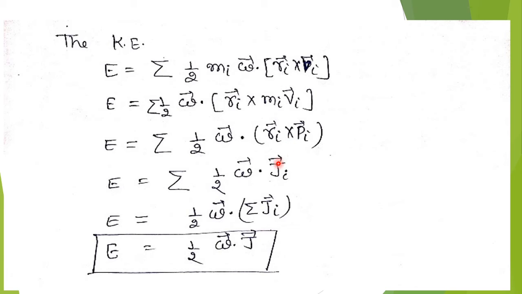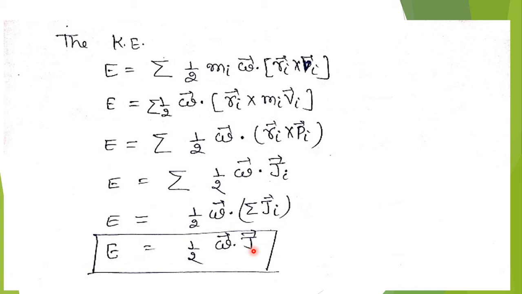So we will write here Ji, and taking the summation of this term, summation of Ji, we get the angular momentum for the system which has n number of particles. So we get the rotational kinetic energy in the form of angular momentum as half omega dot J. This is our expression for rotational kinetic energy.